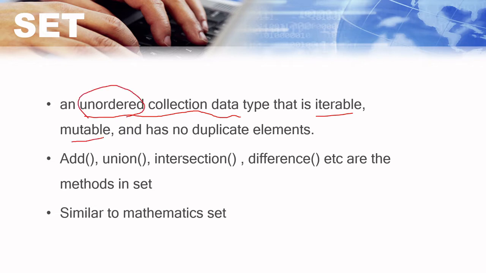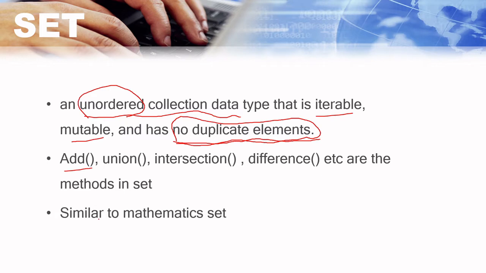Second, it is mutable, just like list or dictionary. Only tuple is immutable. But another important thing is that it does not have any duplicate element. This is the basic difference. In all other data structures you have seen that you can add the same number again and again, but in set you can't. That means set does not allow duplication. And there are others like add and so on.